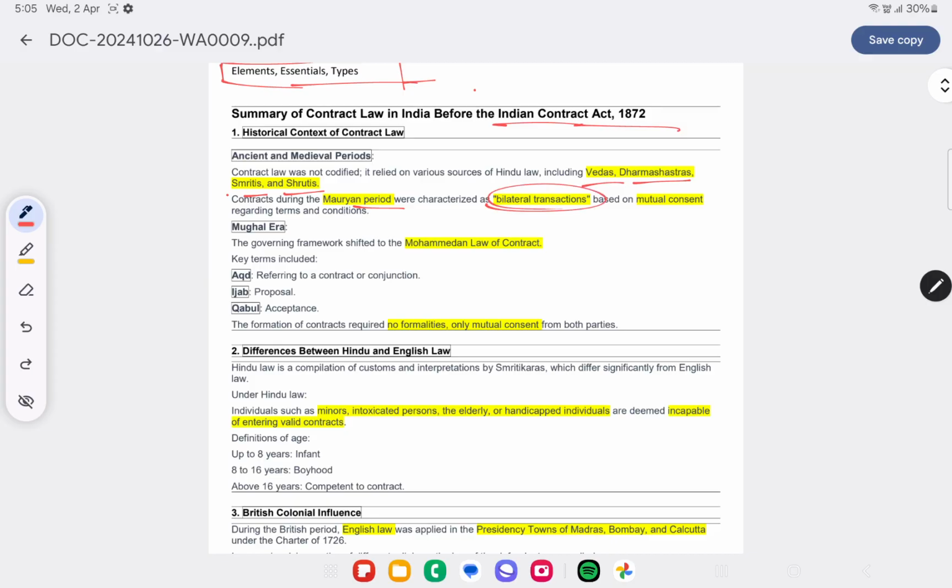Then contracts were referred to as bilateral transactions, that is mutual consent regarding terms and conditions. For example, there are two parties, A and B. A sells 100 bales of cotton at 100 per kilo, and B agrees to the same. This is what we call bilateral. Bi, as the name suggests, means two parties. So two parties agree and consent to the terms and conditions, and then they enter into a contract. That was during the Mauryan period.